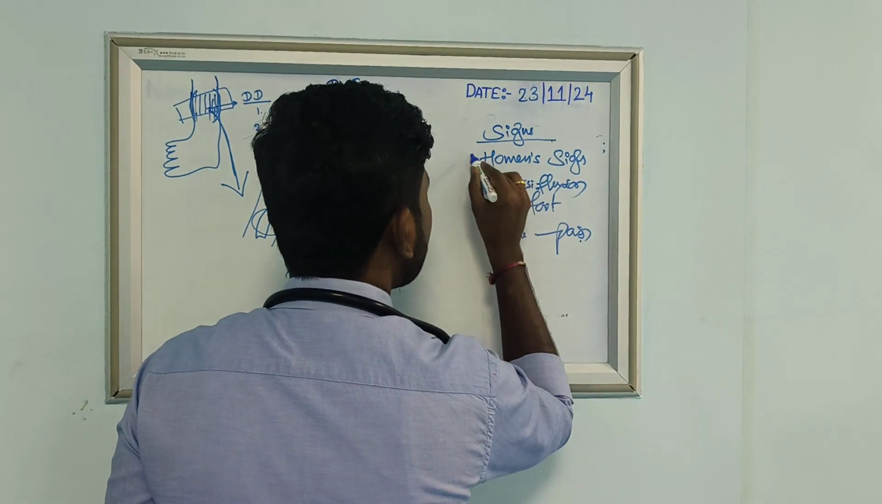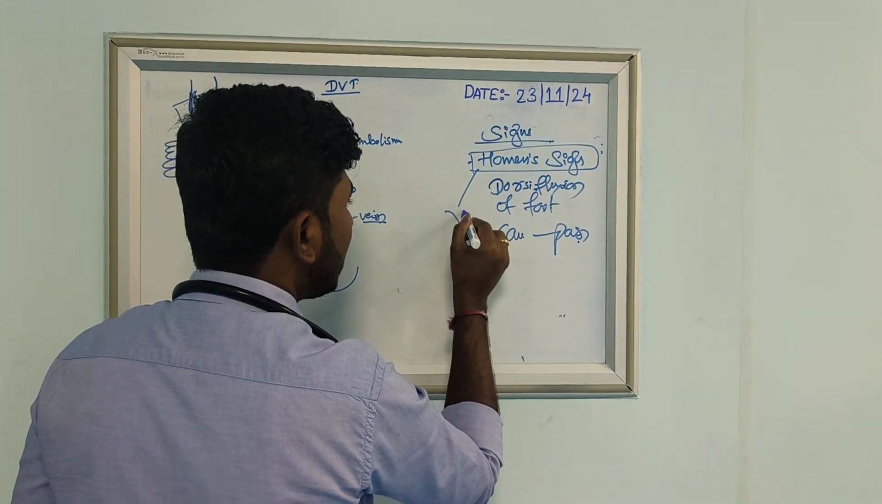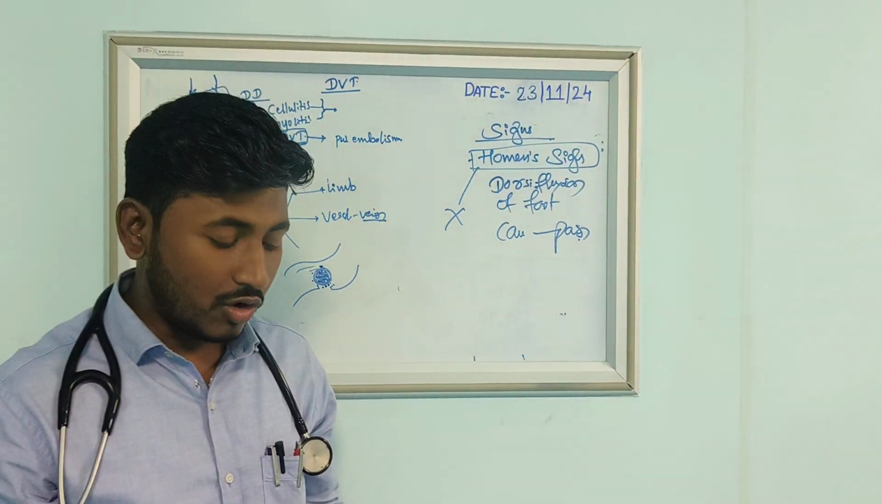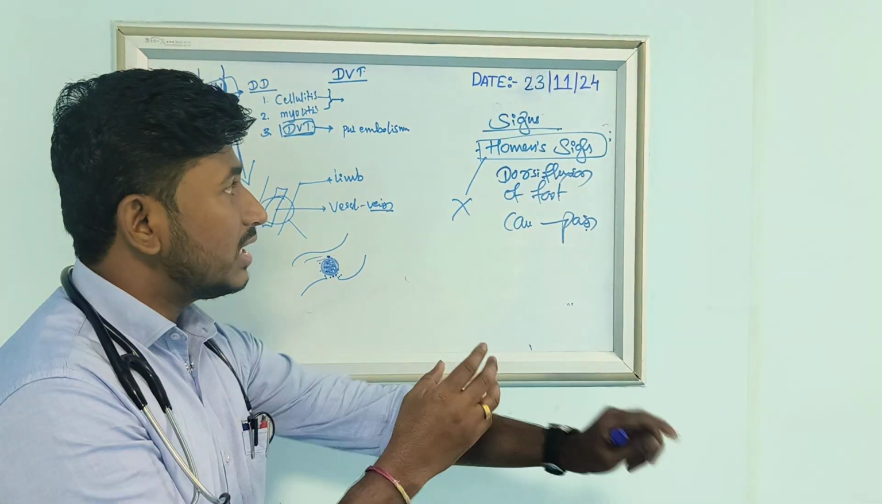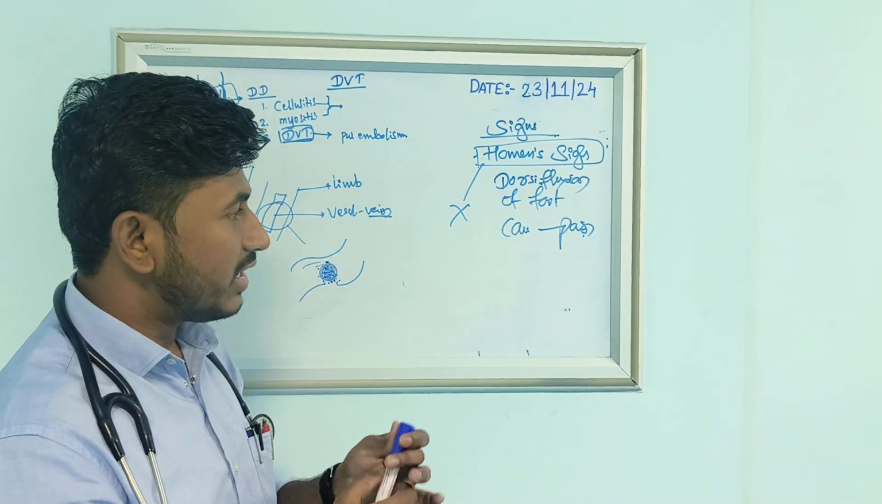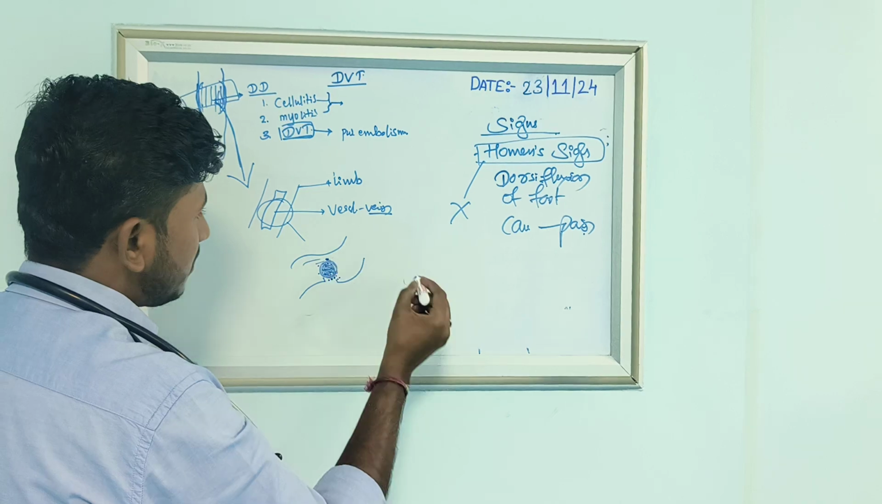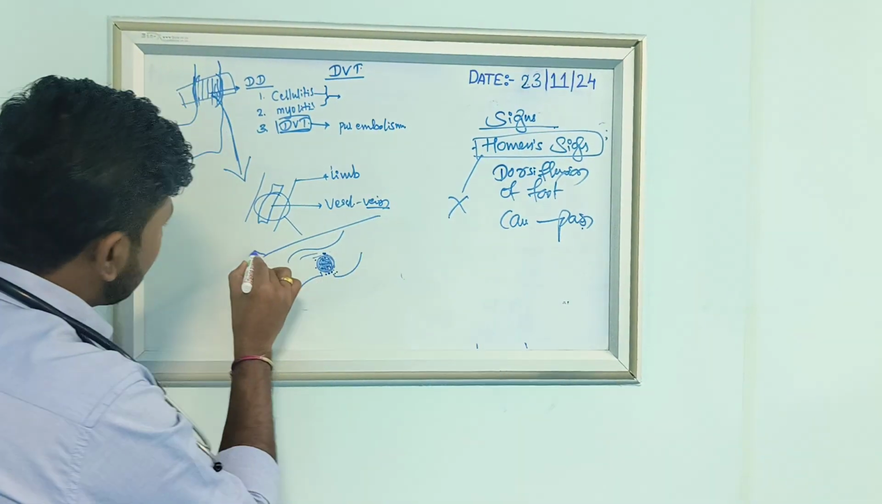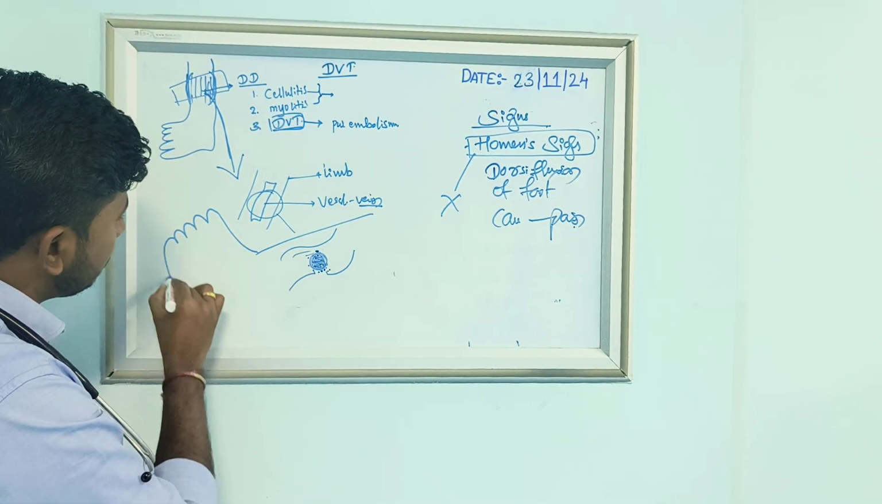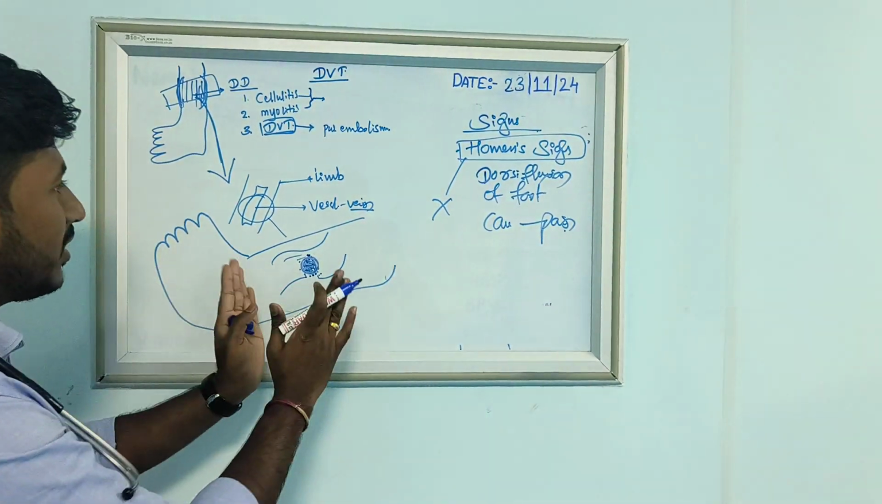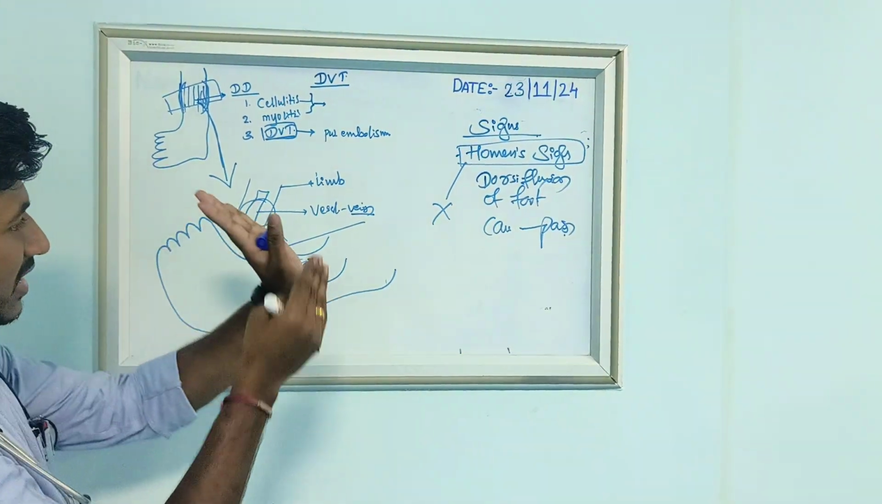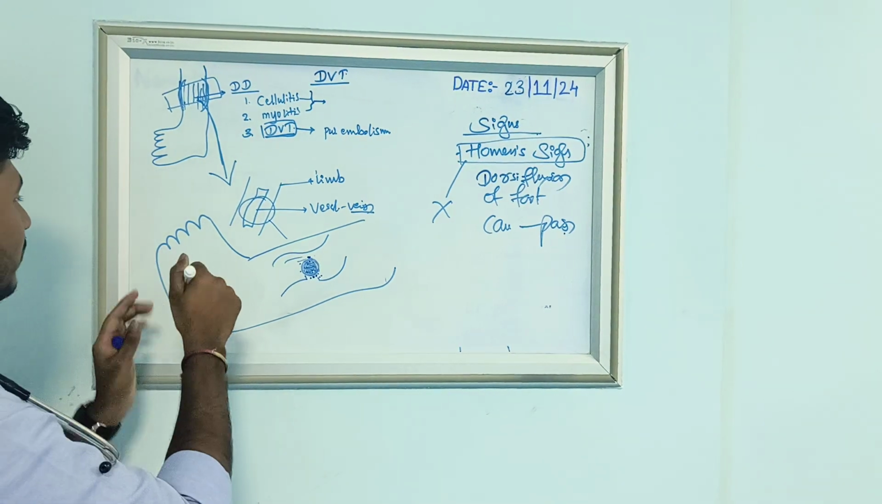So this is one test, but this should not be done. Why should it not be done? Let's say the patient has a clot here. This is a limb. Dorsiflexion means we have to flex this, we have to press like this. This is a foot.